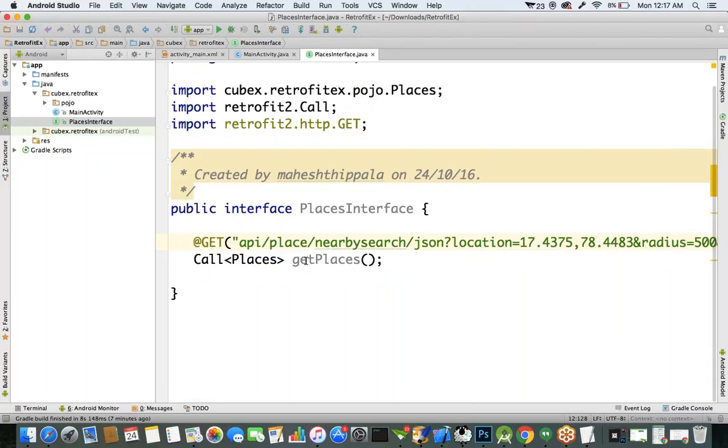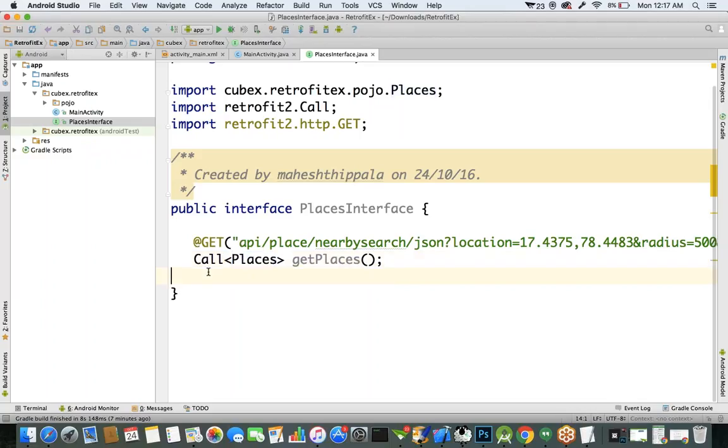We created an interface. What does this interface contain? One abstract method. What is the method name? Get places is a method. The return type of this get places is nothing but a places object. Basically, you'll get multiple places records. That's why I specified the places record.